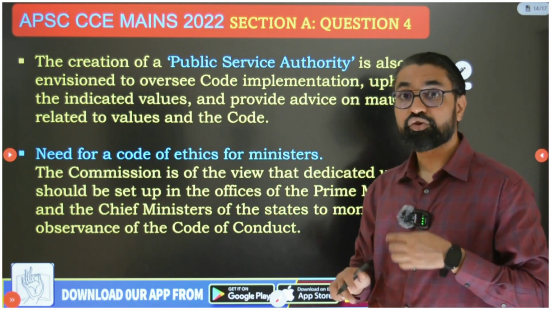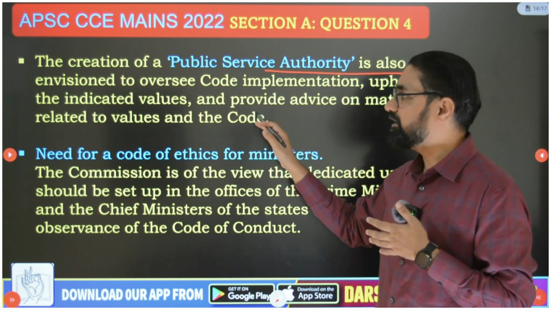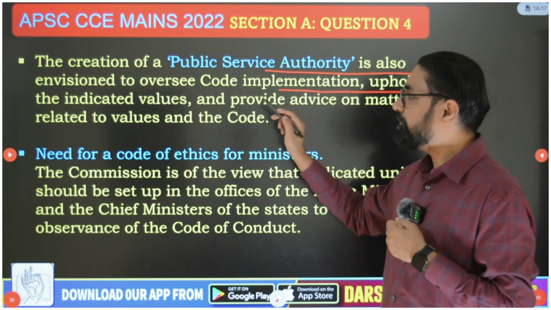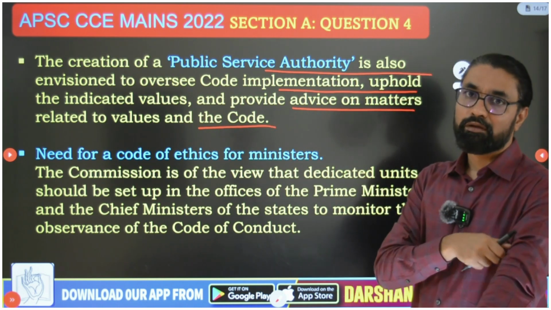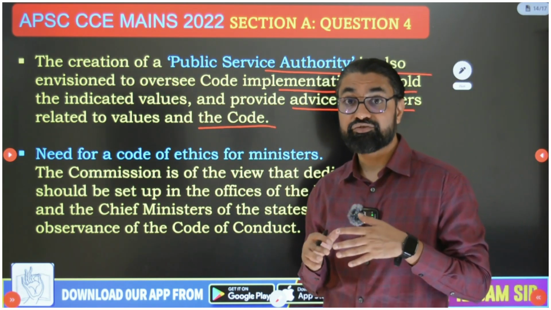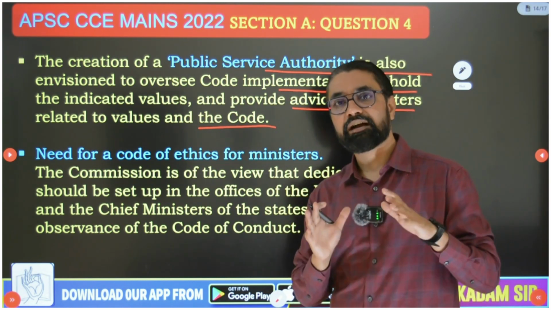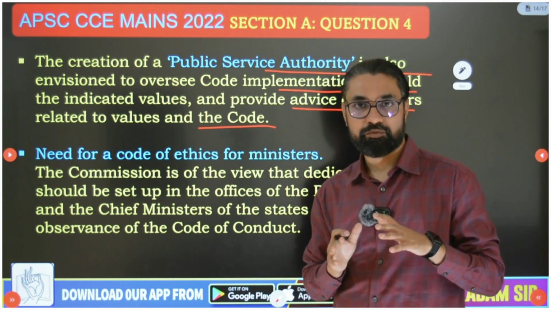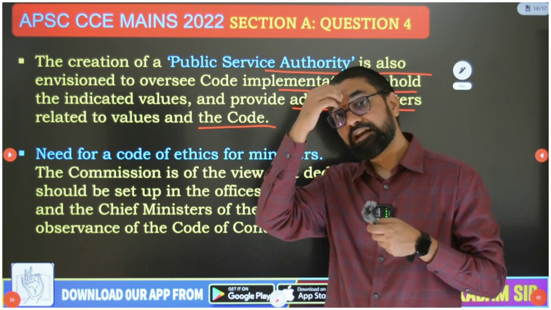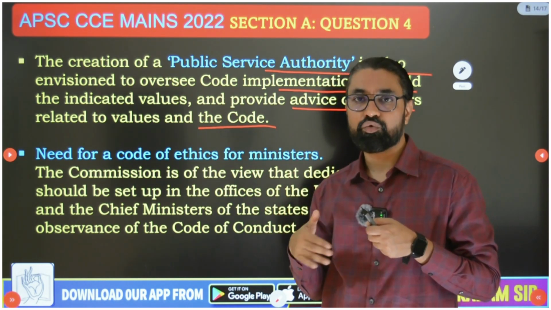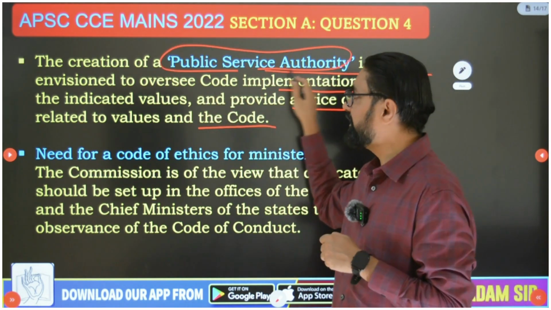Then guys, it also talked about the creation of a public service authority, also envisioned in this recommendation, to oversee code implementation, uphold the stated values and provide advice on matters related to values and the code. Now for the implementation and execution of this law, there should be a Public Service Authority, a separate body whose only job will be checking the implementation of these values. If someone violates, are they getting punished as per those values, etc. And if there are any loopholes, how to upgrade this code of ethics law, etc. To do that, they suggested the creation of a public service authority, a separate body.